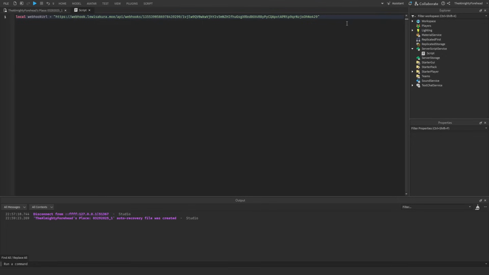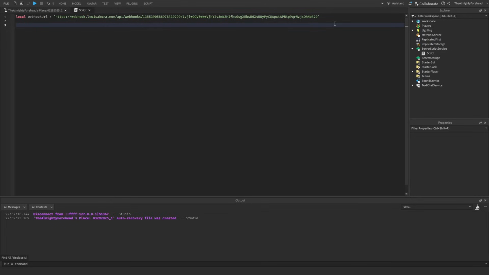And I'll have the link to that website in the description so you guys can do it yourself if you want. But anyways, all it really did was replace discord.com with this webhook.lewisakura.moe, whatever. So now we have a proxy, we can use it.